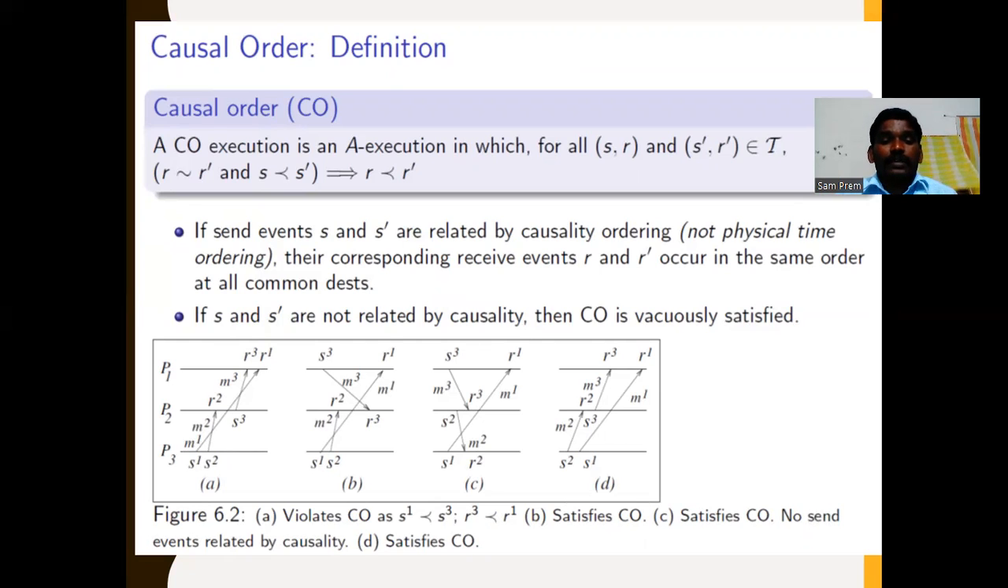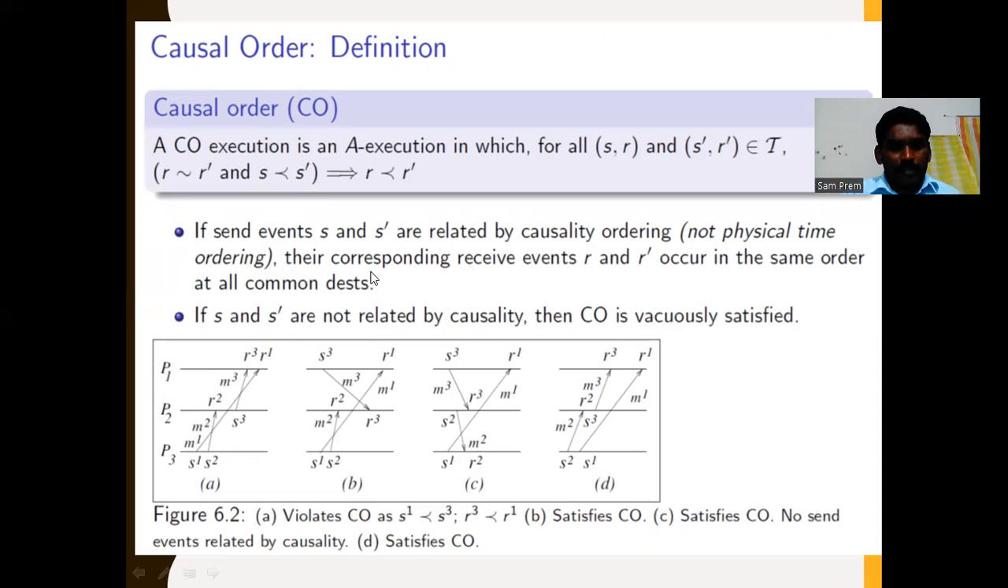If send events S and S' are related by causality orderings, not physical time ordering, their corresponding receive events R and R' occur in the same order at all common destinations. If S and S' are not related by causality, then CO is trivially satisfied. Now let us see the diagrams.